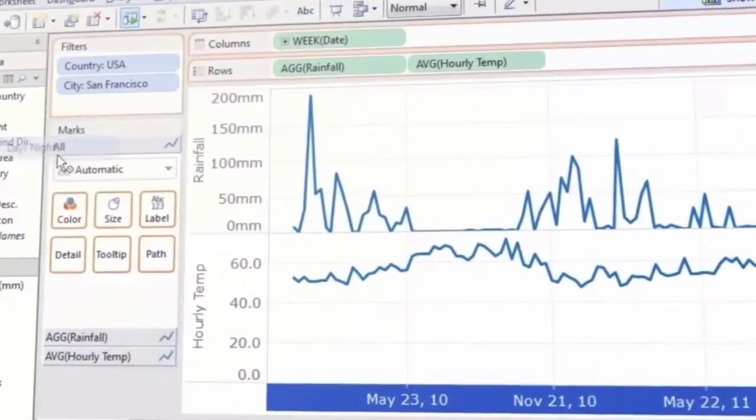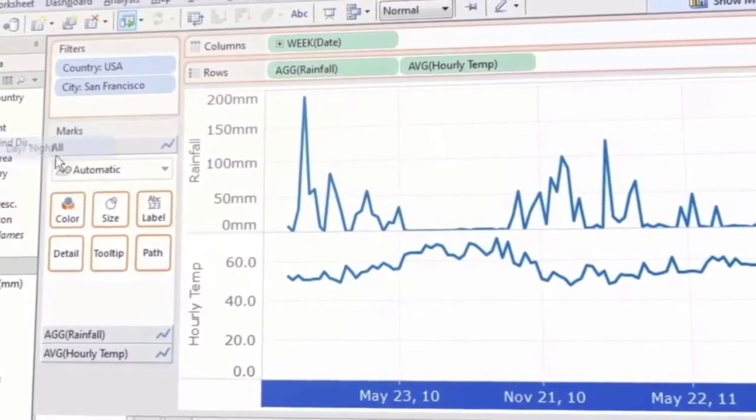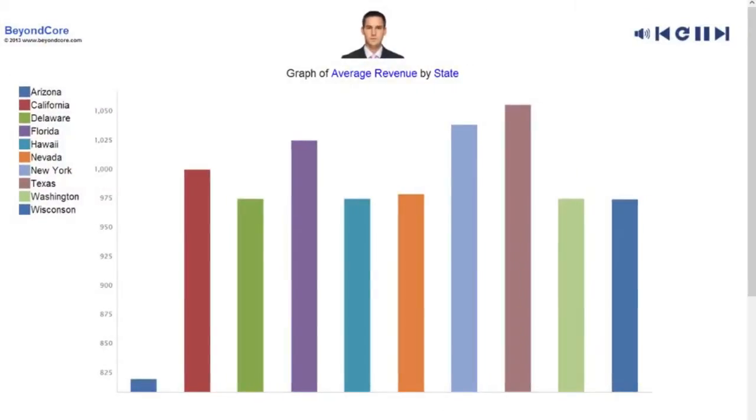With visual reporting, you have to look at a graph and figure out what's important. BeyondCore walks you through what's important in each graph and shows you the relationships between the graphs. New York, 110% higher. Florida, 100% higher than the overall average.